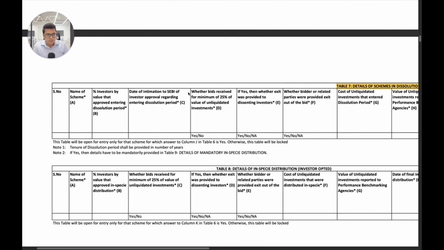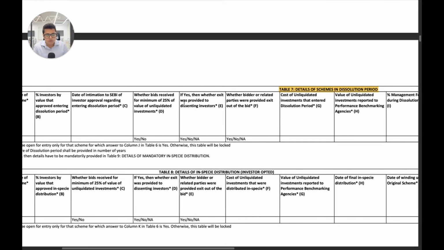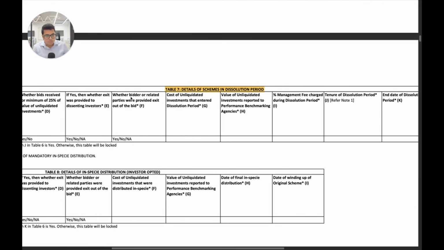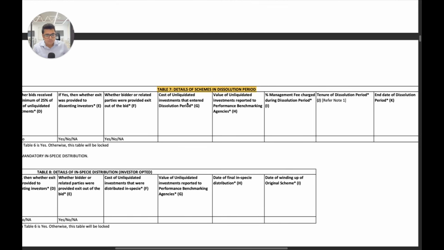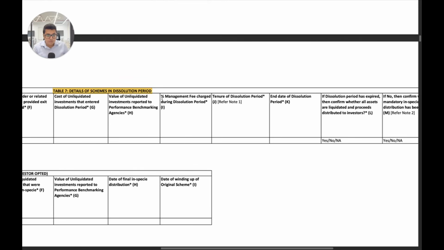So now what you have to mention if you have entered dissolution period is percentage investors who approved entering in dissolution period, date of intimation to SEBI of investor approval regarding entering dissolution period. So make sure that you intimate SEBI that you have entered dissolution period. Typically you would do that because you would even file an information memorandum with them to enter dissolution period. Whether bids received for minimum 25% of value of unliquidated investments. If yes, whether exit was provided to dissenting investors, whether bidder or related parties were provided exit out of the bid, cost of unliquidated investments that entered dissolution period, value of unliquidated investments reported to performance benchmarking agencies, percentage management fees charged during dissolution period.